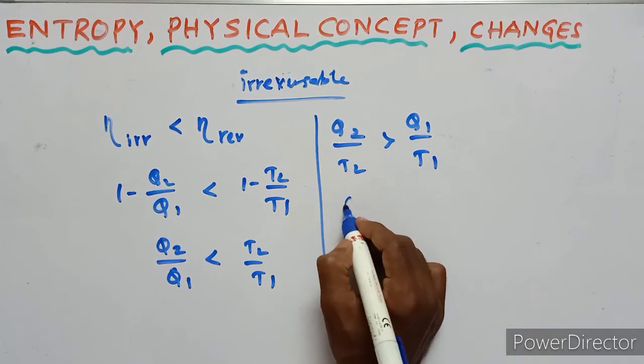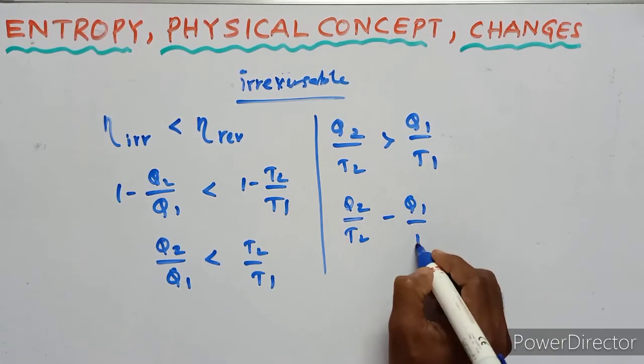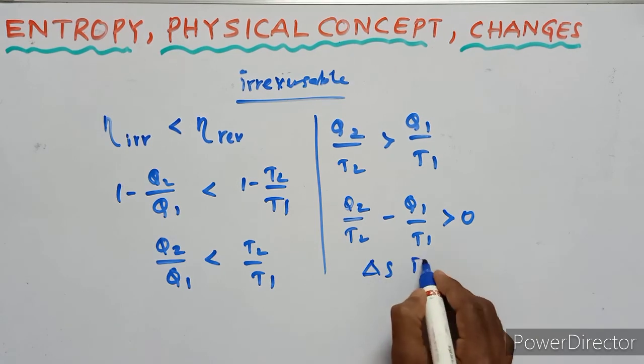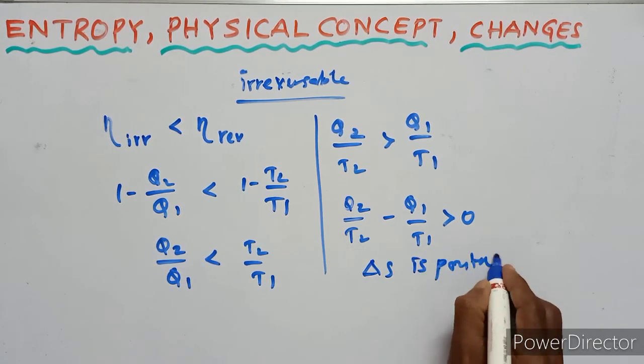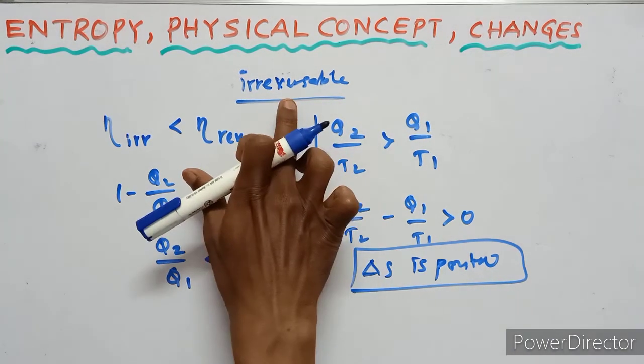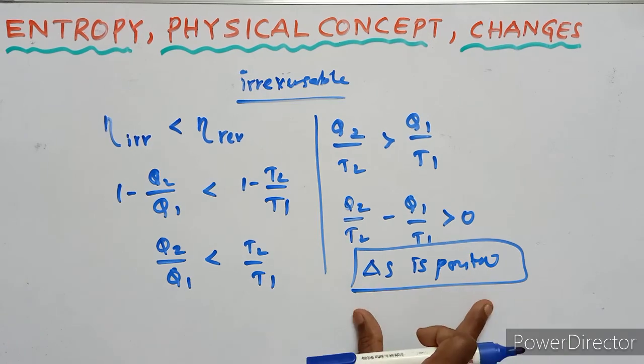So Q2 upon T2 minus Q1 upon T1 is greater than 0. So delta S is positive. In an irreversible process, the change in entropy is positive.